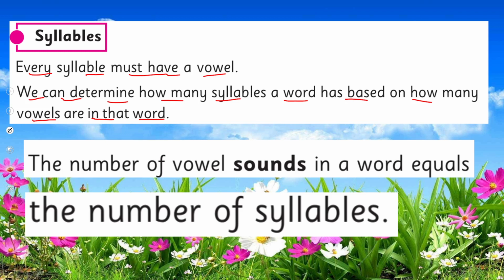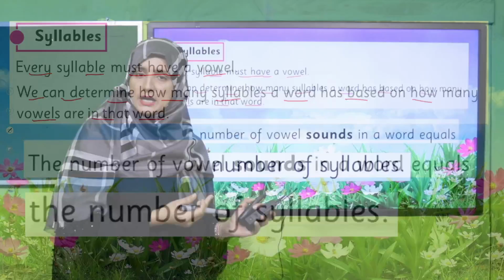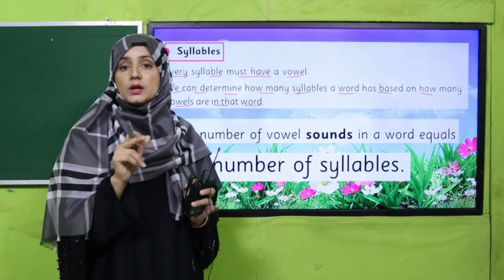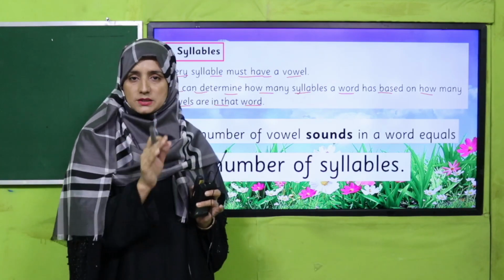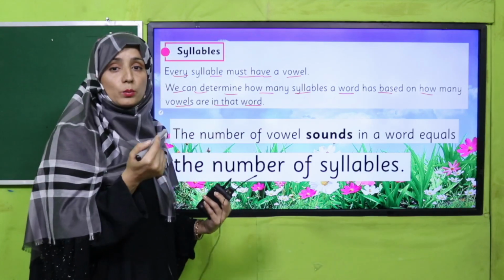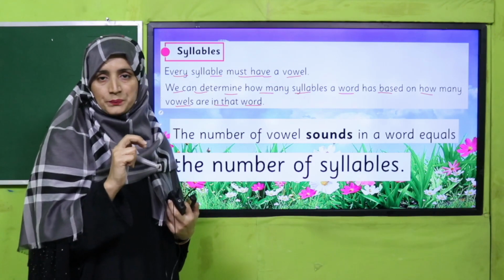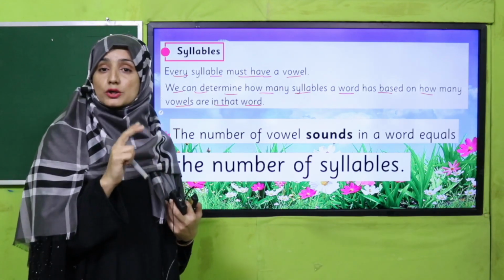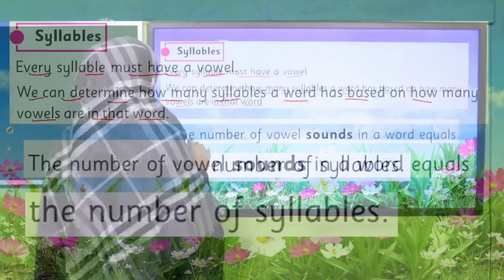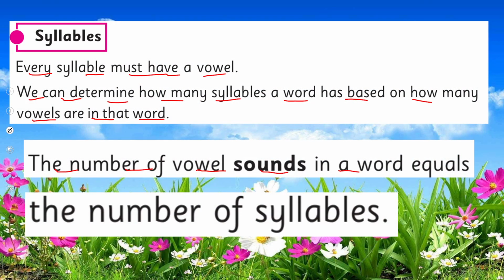Usually, we can judge how many syllables are in a word by how many vowels there are, so we can divide it. But I have already discussed, my dear students, that we get syllables based on vowel sounds, not the presence of vowels. As we showed in a picture, like book, there were two vowels in book, but there is a single sound because the two vowels together give us a single sound. So have you got it?